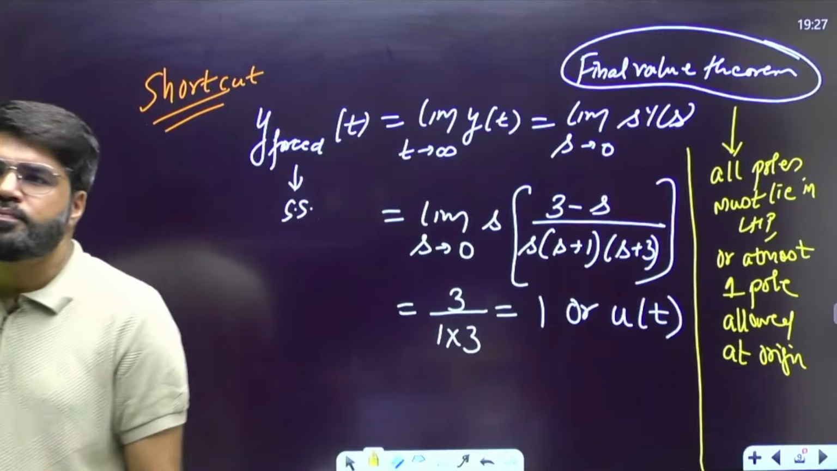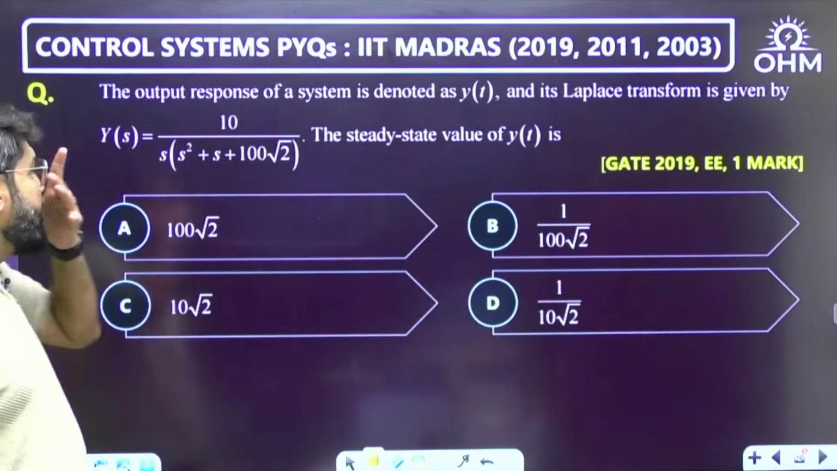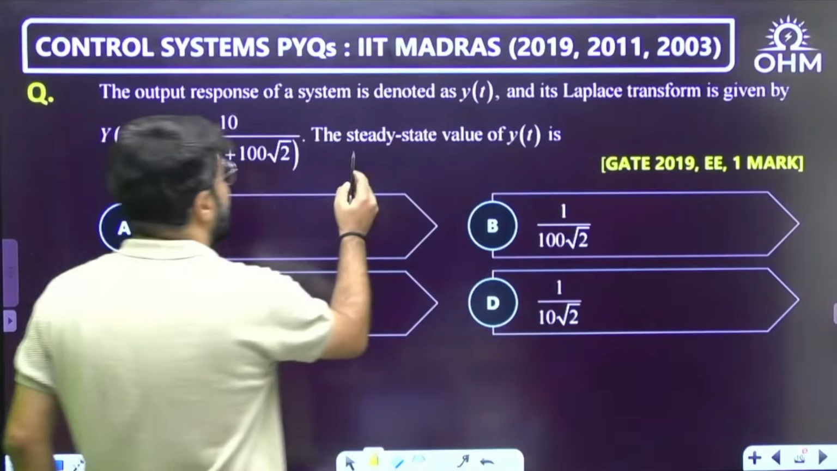Correct? This is the concept behind the question. Next question, 2019 electrical 1 mark question. They are directly asking the steady state value of yt.